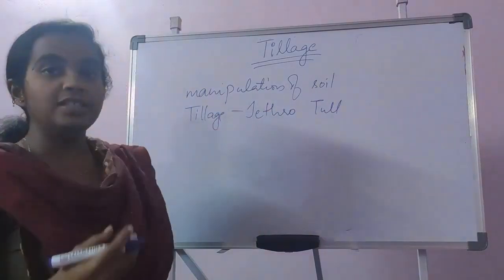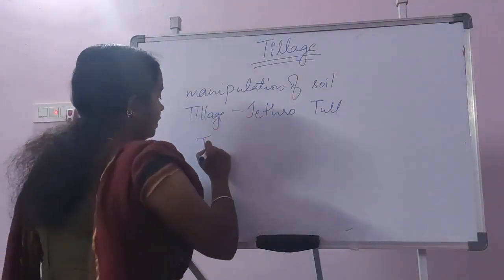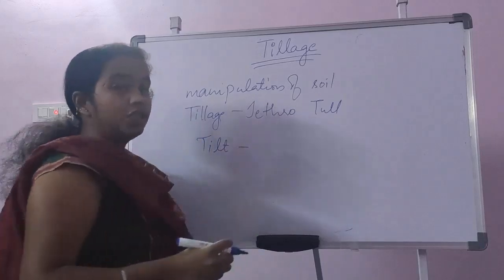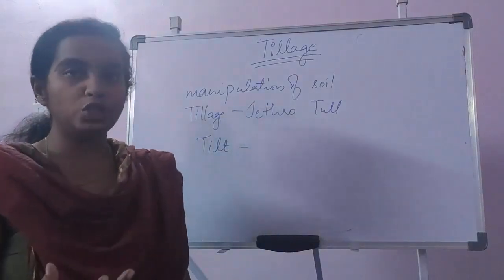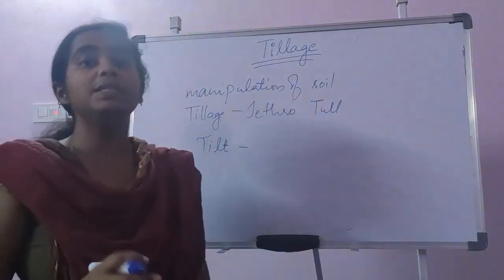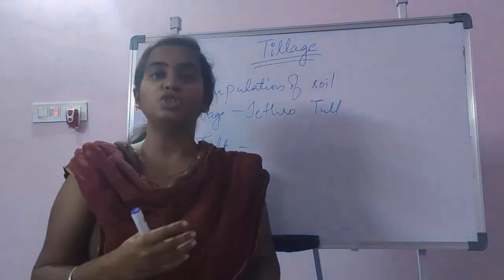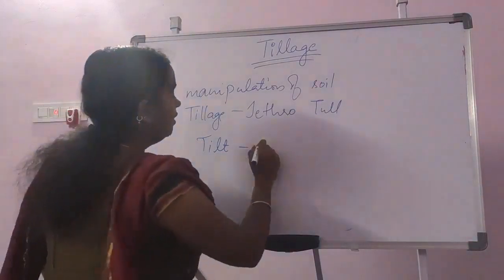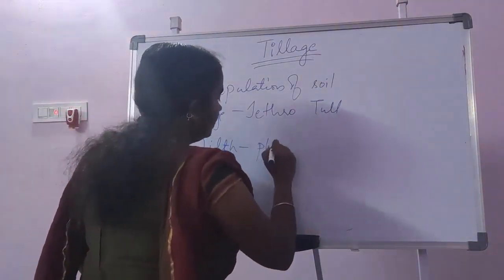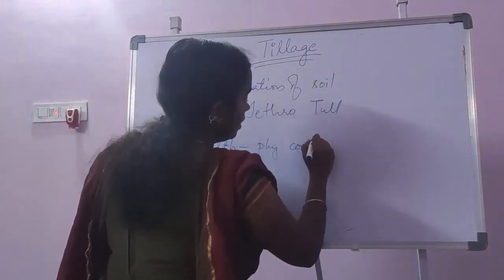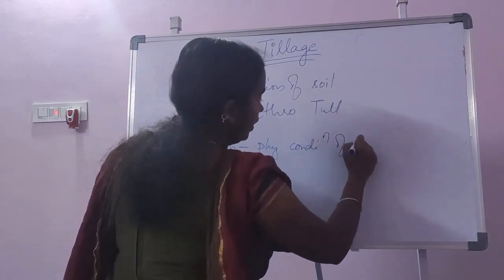And the next term is tilth. Tilth is the physical condition of the soil after tillage operations. Here tillage means the opening of the soil and softening of the soil for the production of the crop. Tilth is the physical condition of the soil.